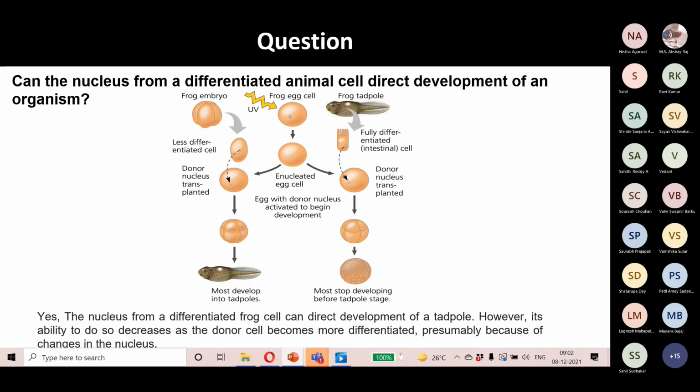So the nucleus from a differentiated frog cell can direct the development of a tadpole. However, its ability to do so decreases as the donor cell is more differentiated, presumably because of changes that have already occurred in the nucleus of the differentiated cell.